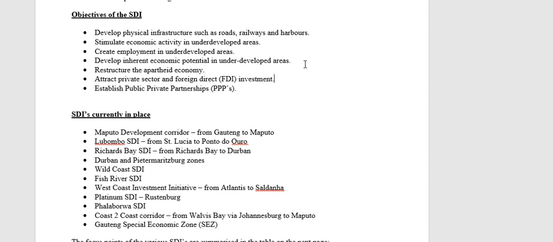Then, as I said, these investments are supposed to happen as a result of private sector investment. The idea is not that the money would all come from the government. The idea is that most of the funding of this SDI will actually come from private sector investment, whether it's local investors or foreign investors, that doesn't matter. But it's private sector investment. The government wants to encourage businesses to establish in these underdeveloped areas. So entrepreneurs will use their own funding and they will establish businesses in this area, whether it's a local business person starting a local business or a foreign direct investment where foreigners open businesses in our country.